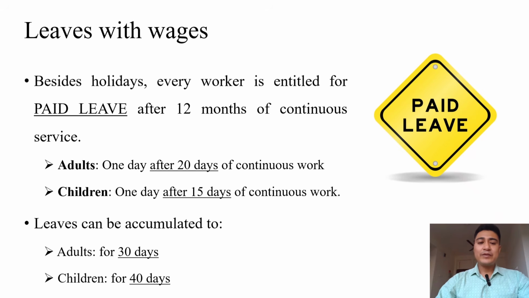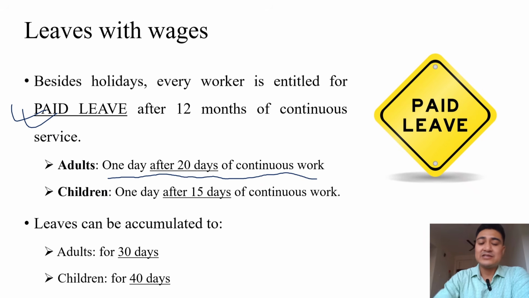Now coming to the leaves and wages. When a worker working in an industry or a factory has completed 1 year of work, then that worker is entitled to get some paid leaves. In case of paid leaves for adults, an adult worker is entitled to get one paid leave after 20 days of continuous work. Similarly, for adolescents or children, I mean 15 to 18 years, they are entitled to one paid leave after 15 days of continuous work.